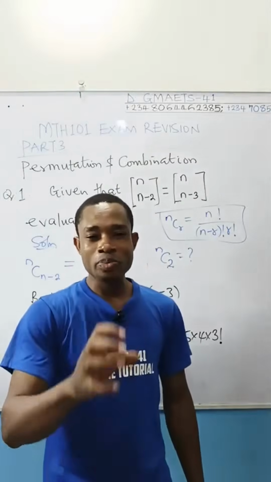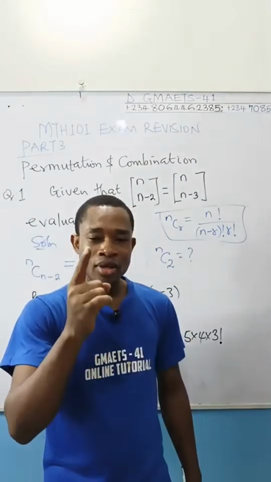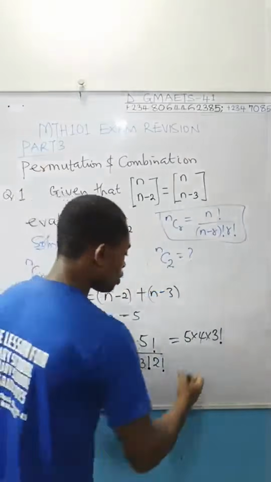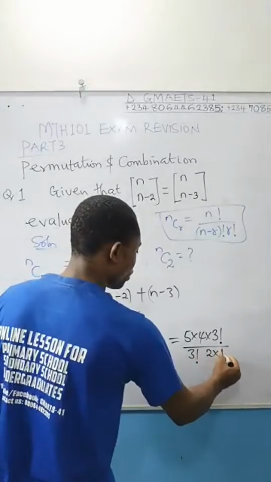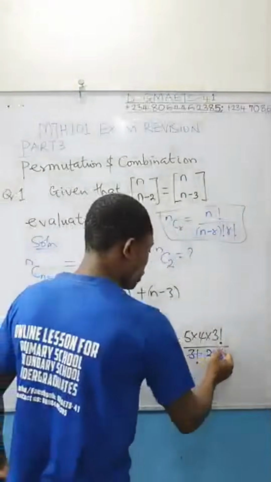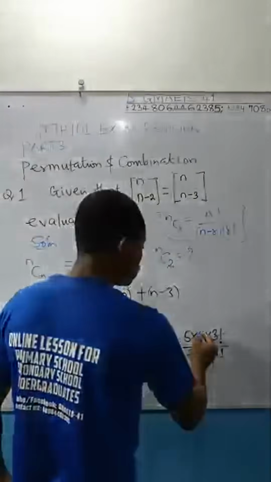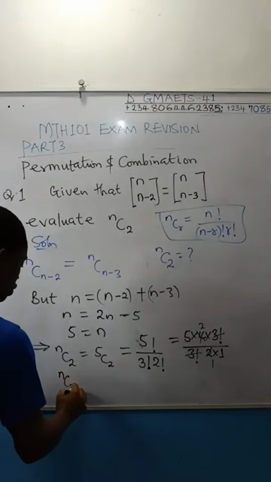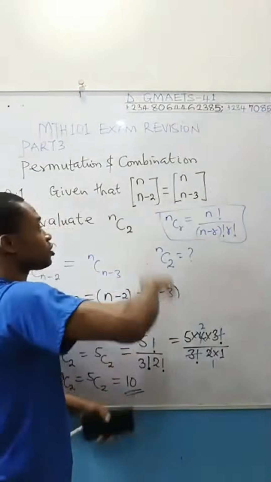And again, whenever you're expanding factorials, if you have a denominator that also has a factorial, let the denominator guide the extent to which you are expanding the numerator. So here it is over 3 factorial times 2 factorial. And that 2 factorial is 2 times 1, or simply 2. Are you getting me right? The 3 factorial will cancel this one. You are left with 5 times 4 over 2. 2 into 4 will give you 2. And then 5 times 2 will give us 10. So 5 combination 2 is equal to 10. That is the solution to this question.